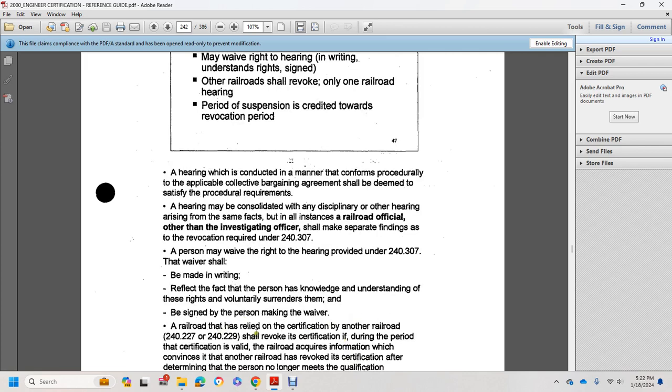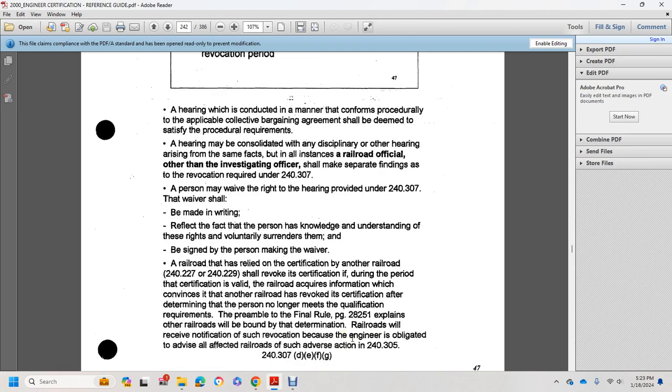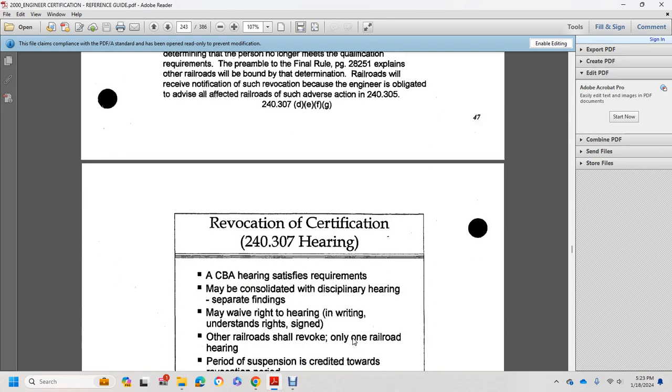Under 240.227 and 240.229, the certification shall be revoked during the period of certification of the railroad, acquired with the information with the events, if another railroad has revoked it and certification acquired is determined to no longer meet the qualification requirements. The preamble of the final rule, at page 28251, explains that other railroads will be bound by the termination and will receive notification of the revocation, because the engineer is obligated to adversely affect its railroads if such a reverse action occurs under 240.305.